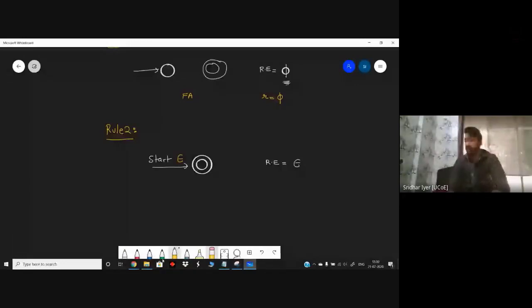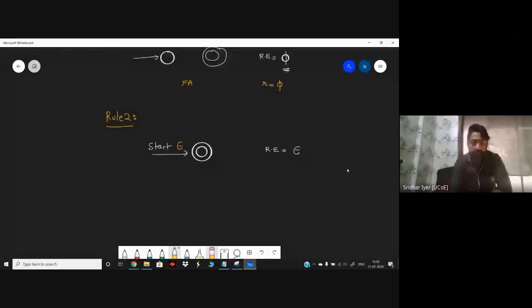So you can't be sure that whenever you're converting an RE to an FA, you're 100% going to get a DFA or an NFA or epsilon NFA. Most of the times you end up getting some epsilon NFAs. So you can't stick to the logic that I am going to convert an RE to a DFA directly. You can't do so because there's a lot of steps involved in between. You need to first of all construct an epsilon NFA, then an NFA without epsilon, and then you move to get the DFA for the corresponding RE. Clear with this? Let's move towards the next rule.